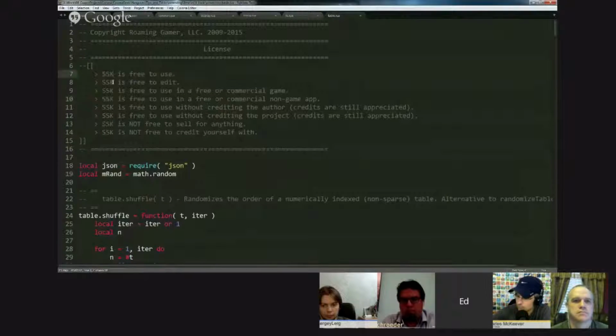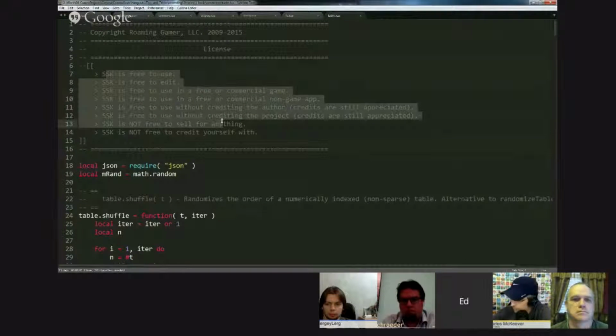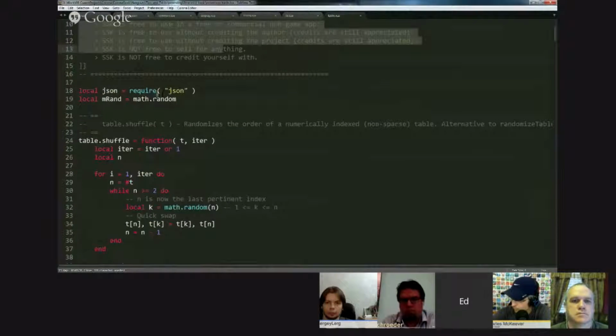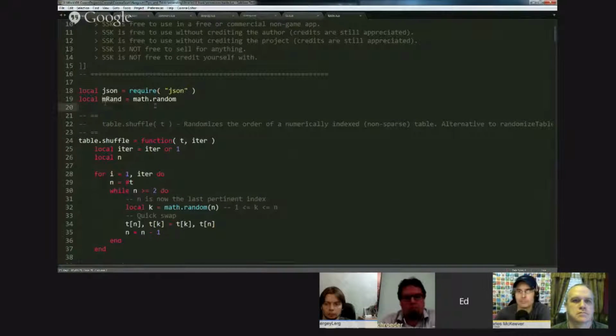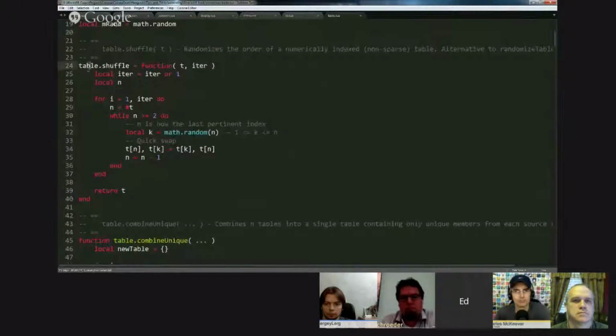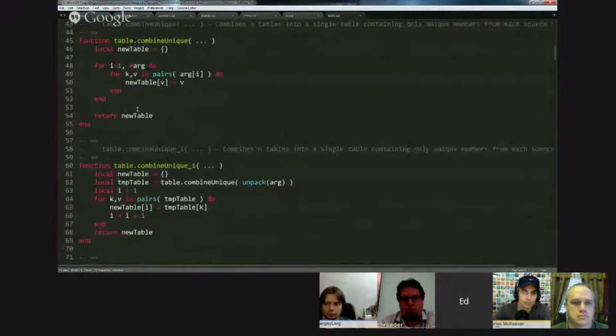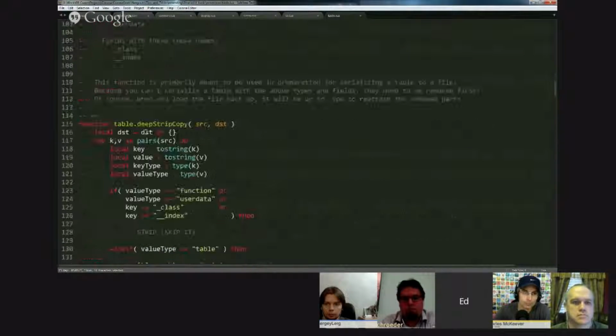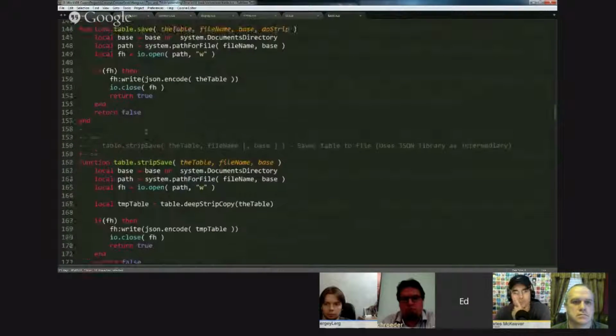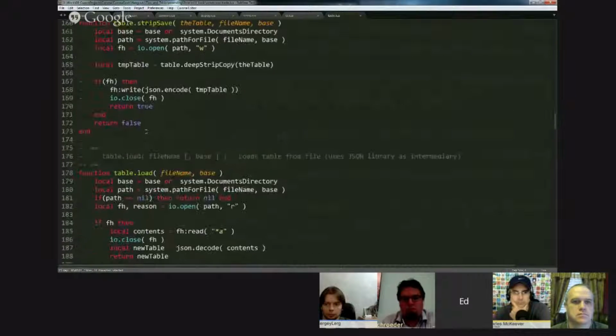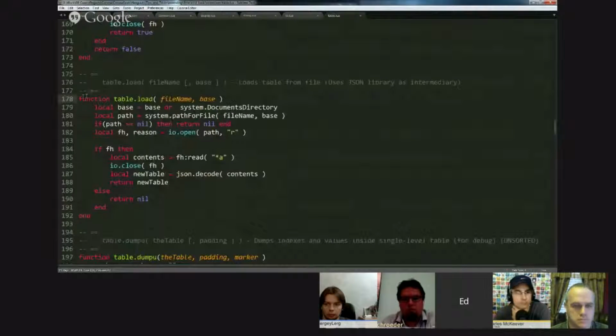As I said, this comes from SSK, so there's the SSK statement at the top. I'm not taking that out. First thing it does is it requires the JSON library because I use that for encoding and decoding. I localize the math random just because I use it. Table shuffle, another function that's in here, I'm not going to talk about it. Combine unique. Let's just get down to load. So we'll search for save and load. Here is save. Here's the load.